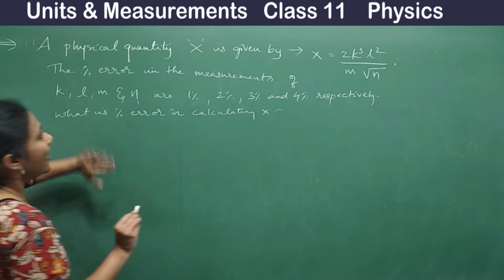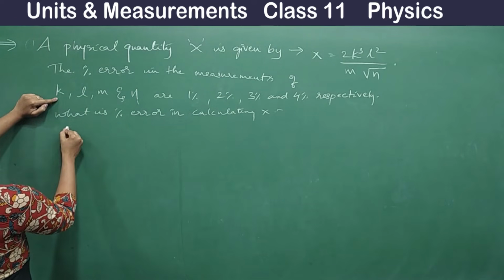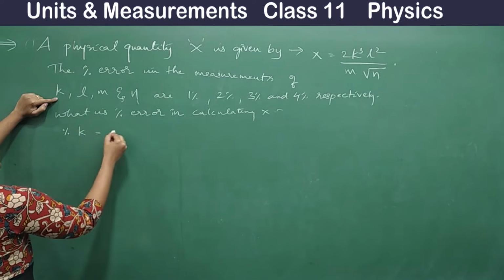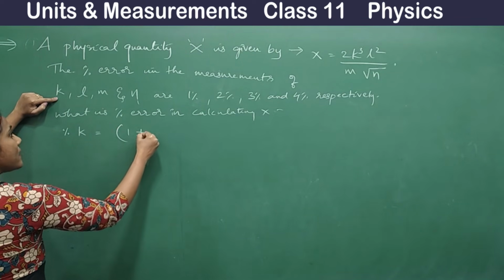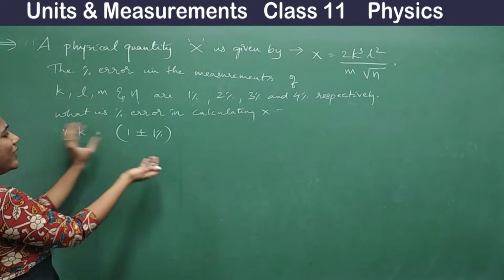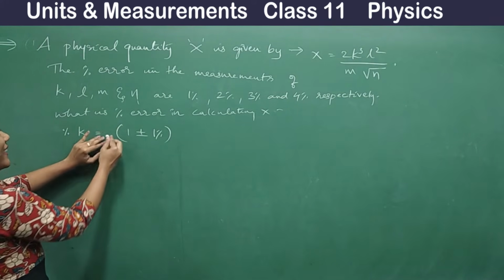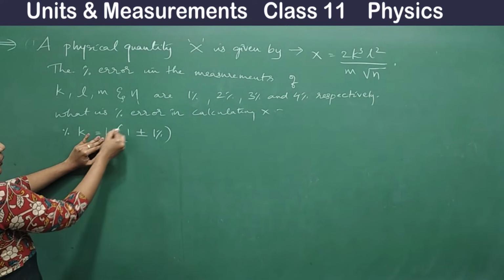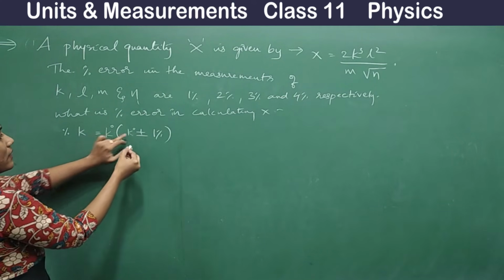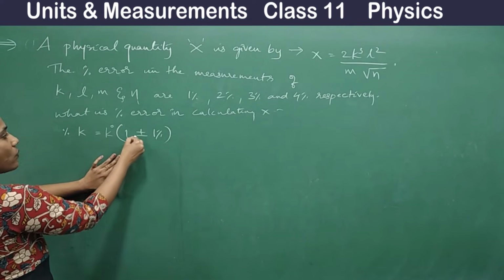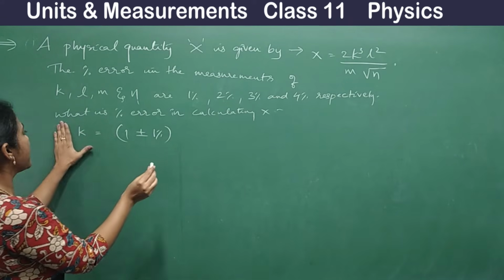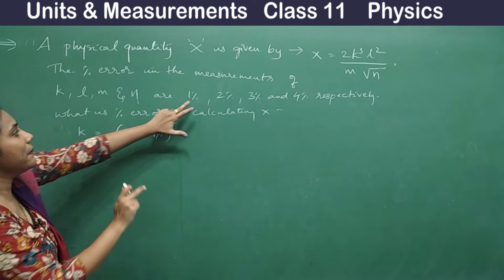Okay, say what they have given, first you write that. So percentage error of K they have given. How much? It is 1%. That means you can write it as 1 plus or minus 1%. Right? Some value would be there, K, they didn't give you any value. We will write that value outside, let me put that value as K naught. Okay, so K naught plus or minus 1%. So K naught, if I take it outside, I can write it as 1 plus or minus 1%, right? So percentage error of K is 1 plus or minus 1%.